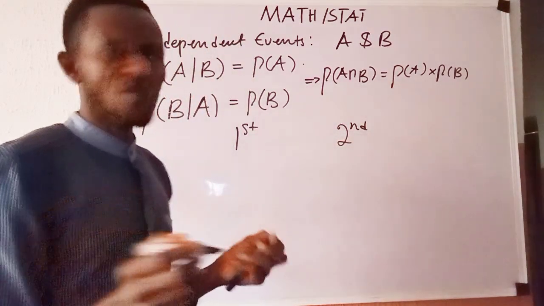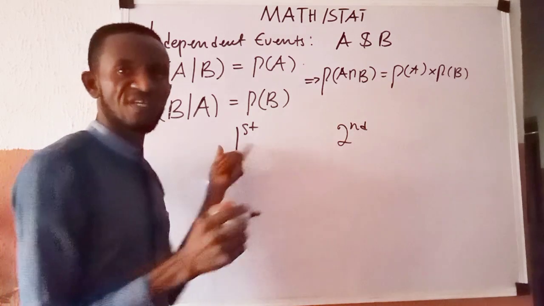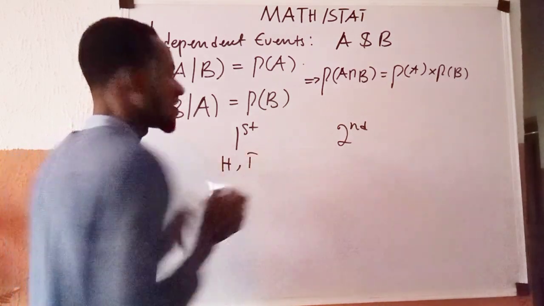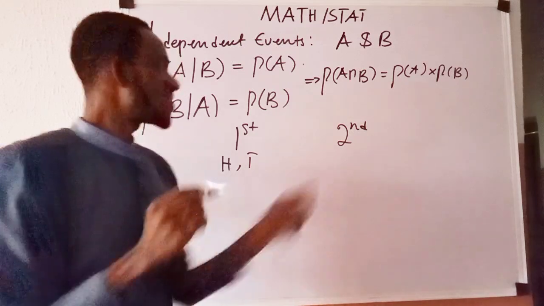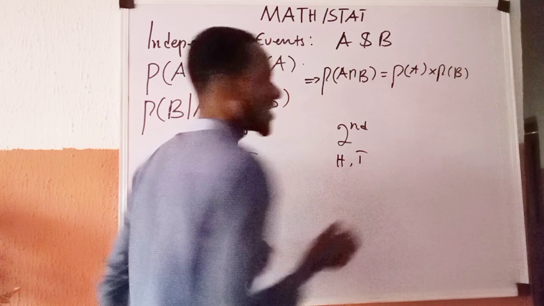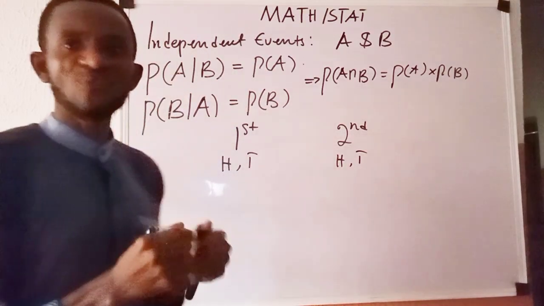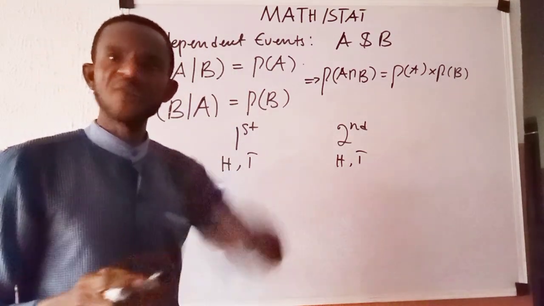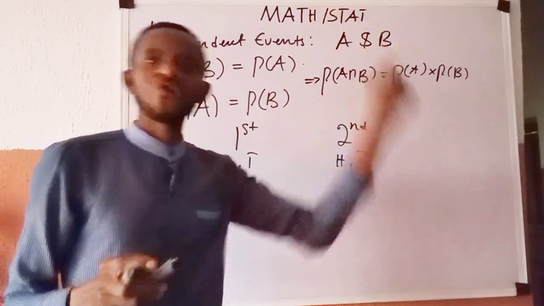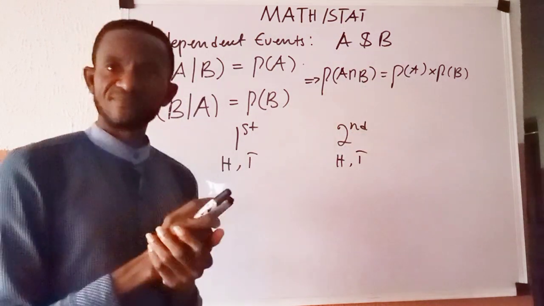The outcome of the first toss is going to be either head or tail. Here equally, it is either head or tail. These are the only two possibilities you can have when you toss a single coin up. You can either get a head or a tail.